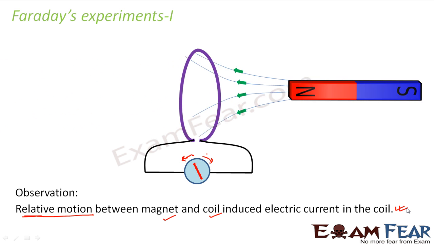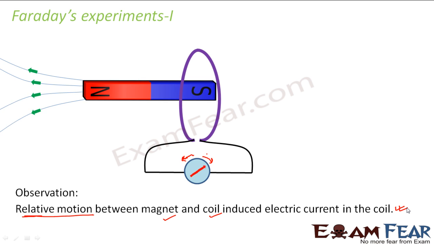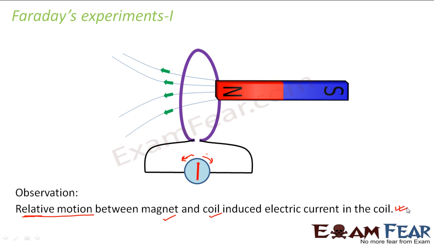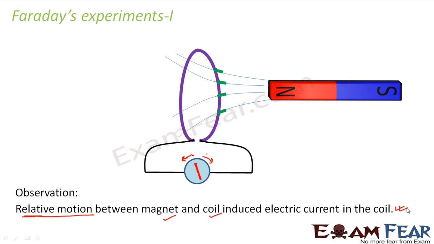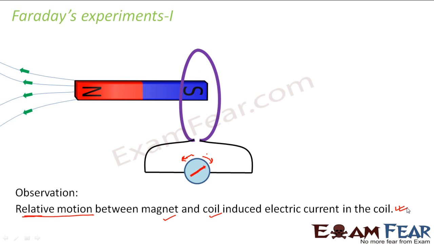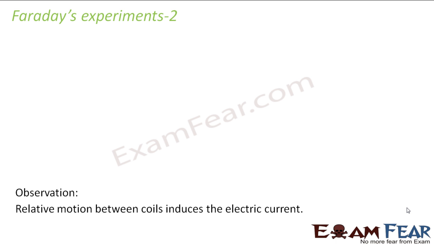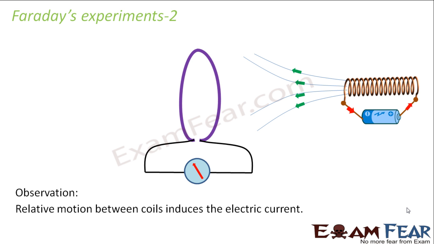He also observed that if he moved the magnet fast, then the deflection was more. That means it also depended on the speed with which the magnet was coming towards or going away from the coil. Now in the second experiment, what did he do? He replaced the magnet with another coil. So there was already one coil present with a galvanometer. Now instead of the magnet, he took another coil, but now this coil has a battery connected to it. That means there is a current flowing through this coil. Right? So now we have a current carrying coil and another coil which is not carrying current.